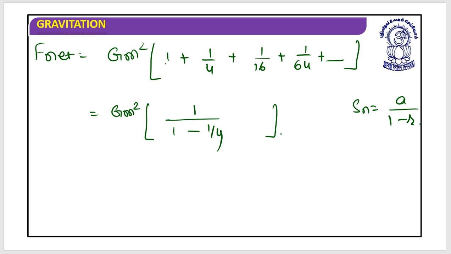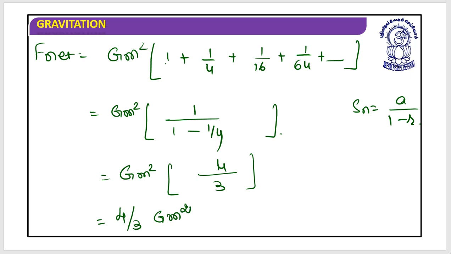So this is Gm square into bracket 1 upon 1 minus 1 by 4, which is 3 by 4. So this equals 4 by 3 Gm square Newton. This is the net force acting on the mass particle placed at the origin. I hope this is clear.